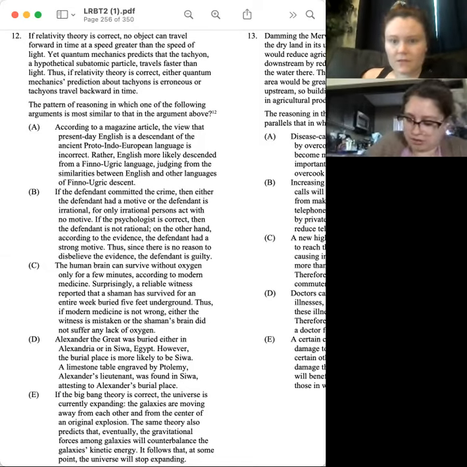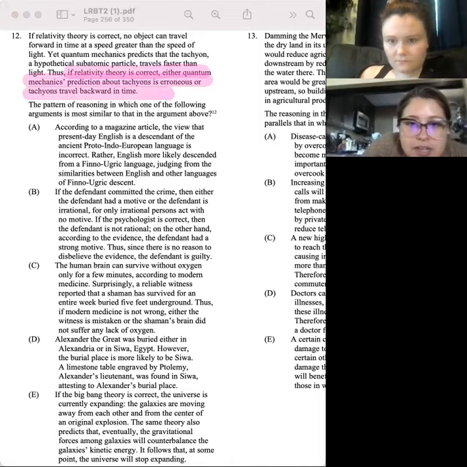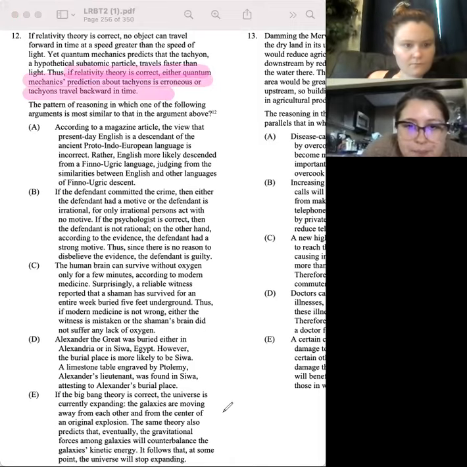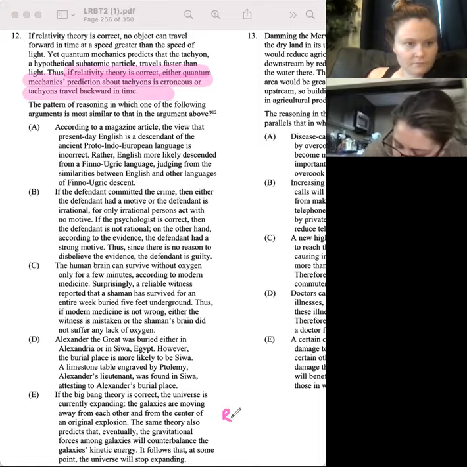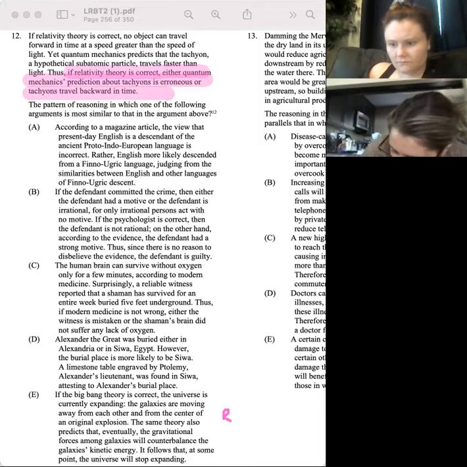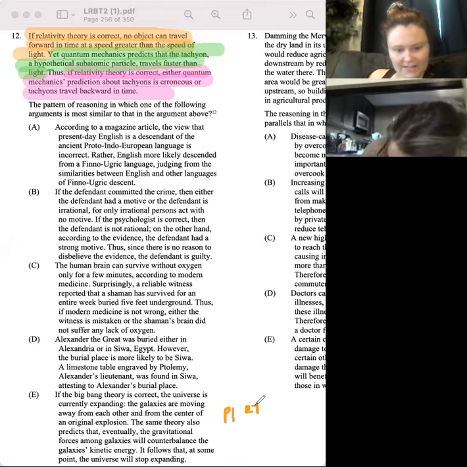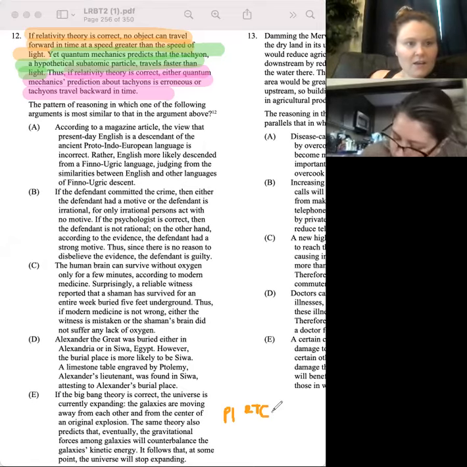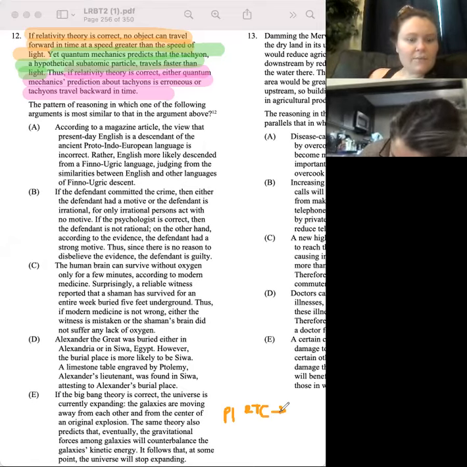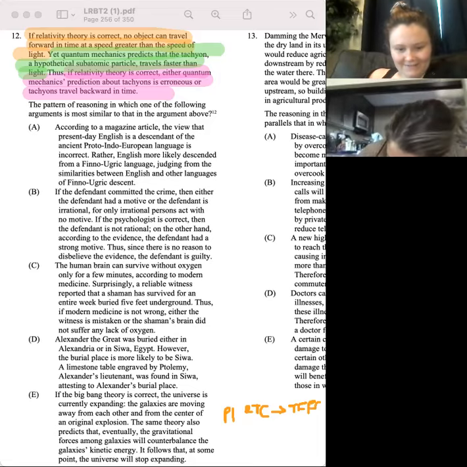Okay, so I'm going to write this out. So if it's correct, then no object can travel forward in time. So premise one is that if relativity theory, RTC, is correct, then no object can travel forward in time faster than the speed of light.